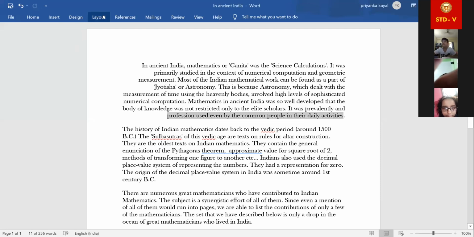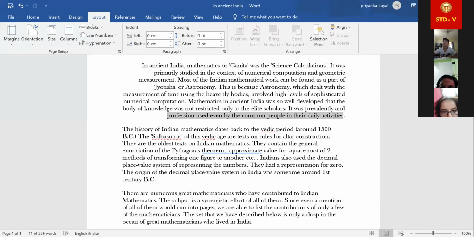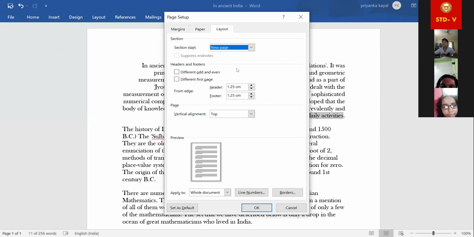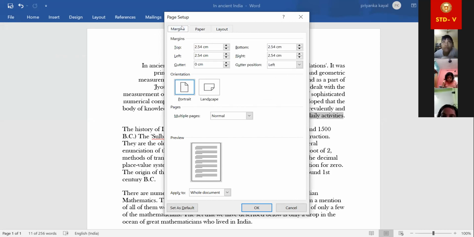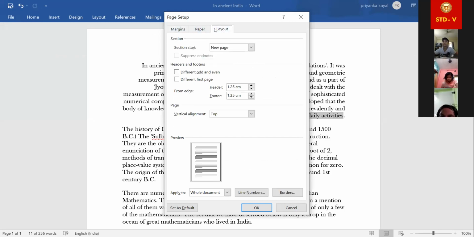Now look at this. Here is the layout option. Look, you are able to see the page setup option. If I select this one, at the corner, now here the layout option is there: paper, margins, and layout. In this layout option, vertical alignment is given over there.